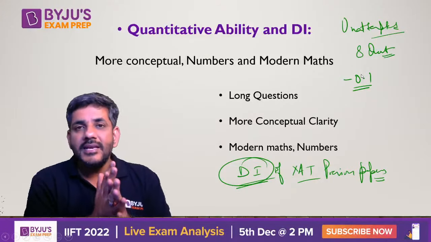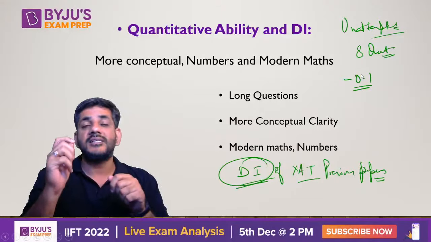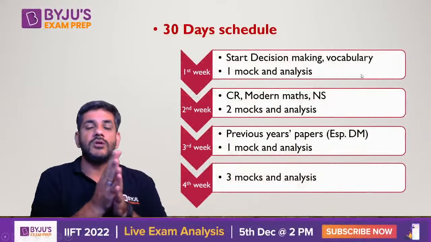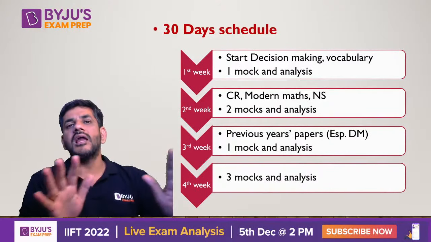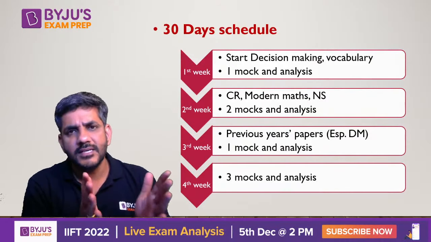Okay, so these were the 3 areas. Now I come to the last part of the session, which is the 30-day strategy. करना क्या चाहिए इन 30 days में? That is what I'm going to talk about now. So according to me, a 30-day schedule should look like this. 30 days means roughly 4 weeks. So I'm giving you a weekly schedule for it.